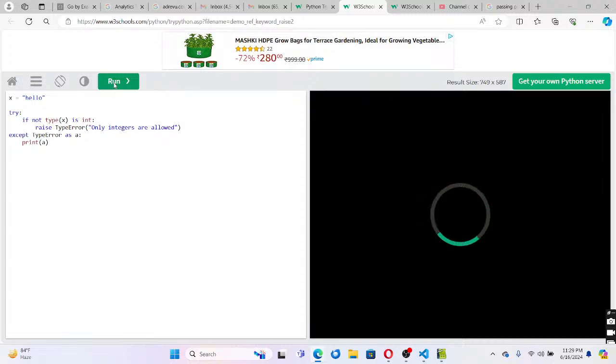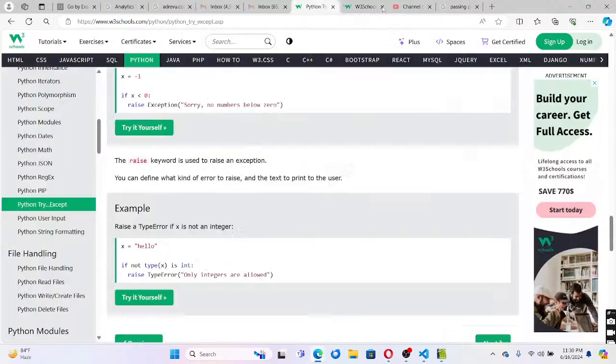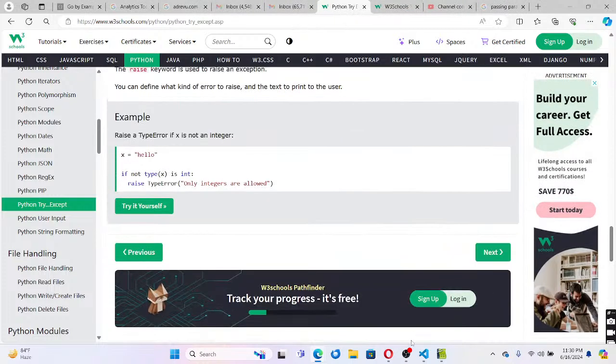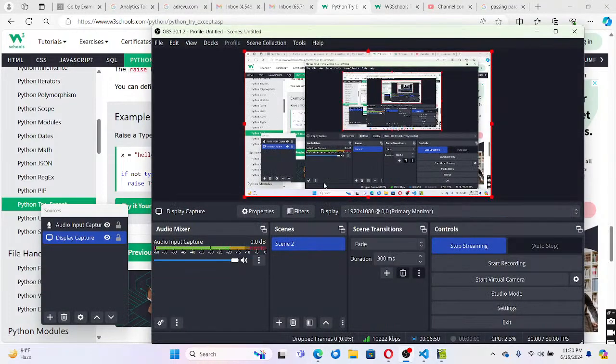Run this one. Only integers are allowed. You see, the TypeError exception was raised, and we caught it here with TypeError, aliased it, and then printed it. So you can add whatever error handling mechanism by making user defined errors, and then catch it and handle it properly. Okay, so that is all about try except.